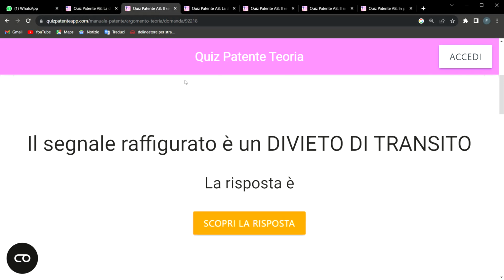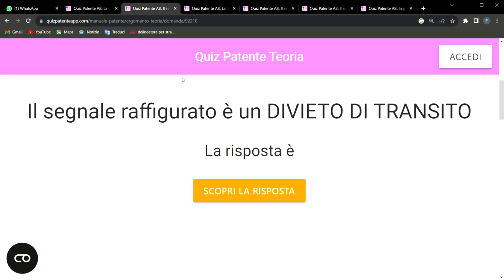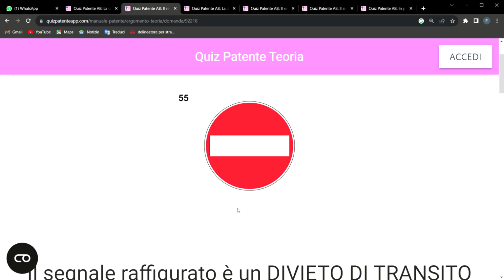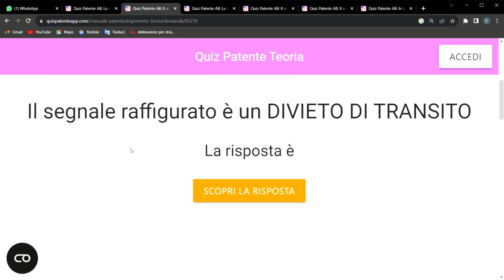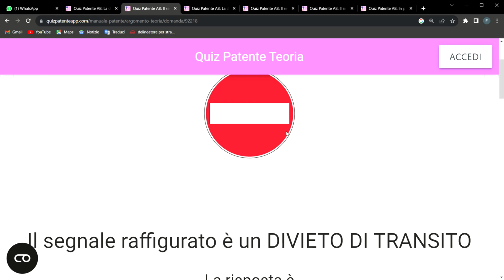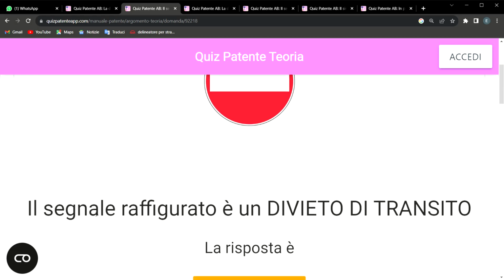We have another question. Number two says, "il segnale raffigurato è un divieto di transito." It's talking about this symbol that is here, this sign. You can all see it. "Il segnale raffigurato, questo, è un divieto di transito.